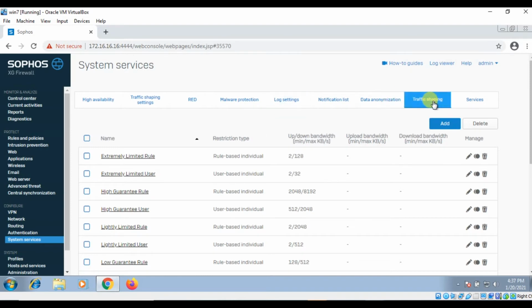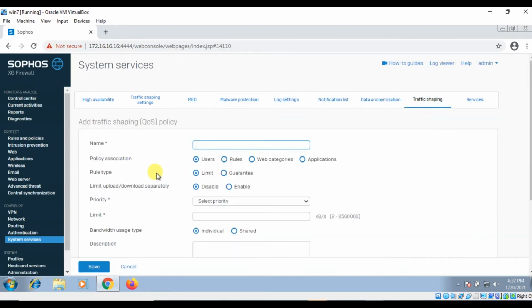Just go back on the same page. So I hope now we know why and when we use this user-based rule. Now let's come to the